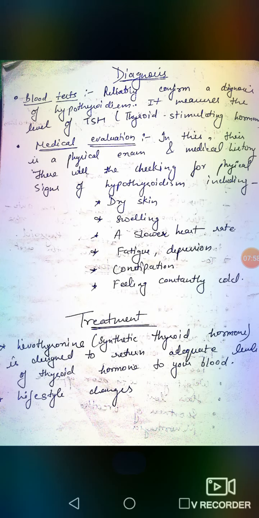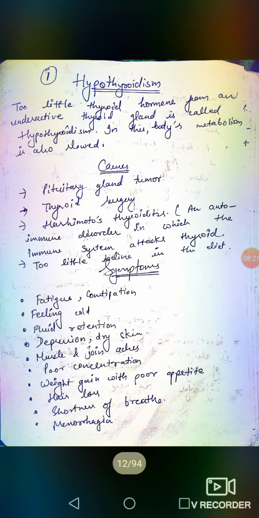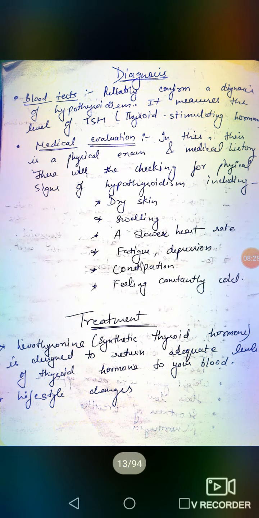Next, what are the treatments of hypothyroidism? First treatment is levothyroxine, which is a synthetic thyroid hormone, designed to maintain an adequate level of thyroid hormone in your blood. Next, lifestyle changes. As I have told you, there is one cause in which there is a deficiency of iodine in the diet. So, in our food, we will increase the iodine content, or we will consume food which has a high amount of iodine.